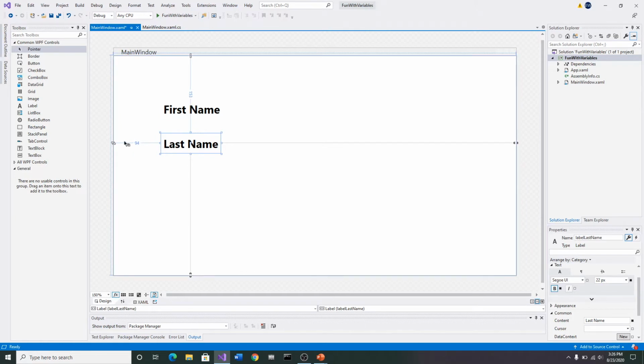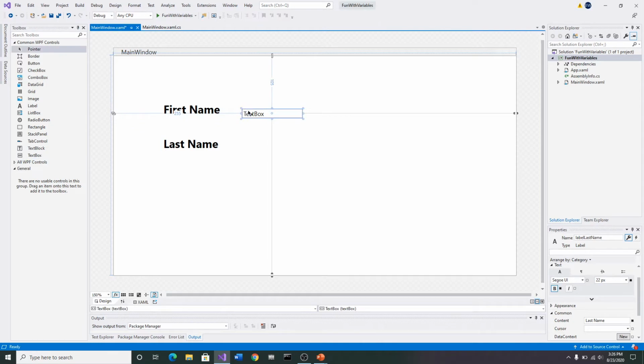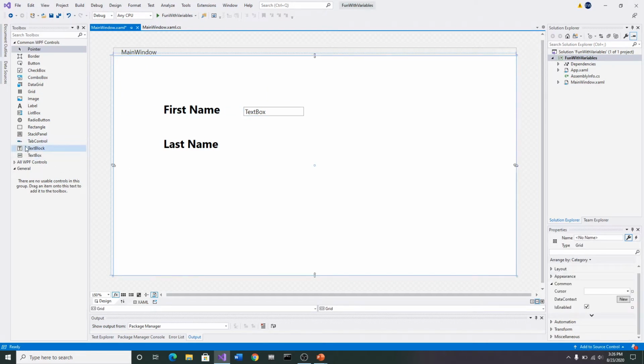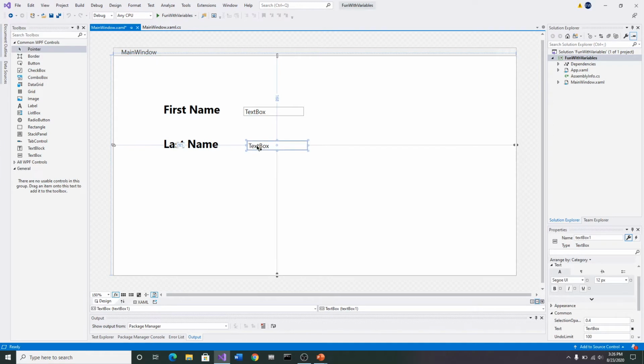All right, we're going to play with a new toy. We did labels last time. I'm going to come over here to where it says text box. I'm going to drag that over here and even it up with my name right there. Let's grab one more text box, not the text block. Be careful, because that's right there. Okay, and yours should look like mine.